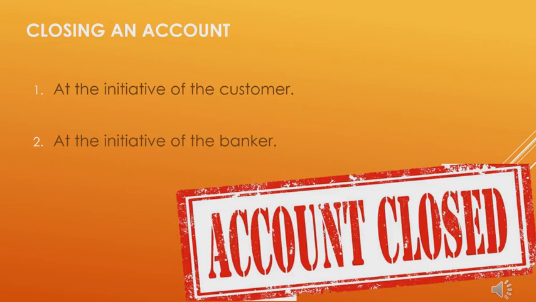To close the account of an undesirable customer, the banker must give notice in writing to the customer. Along with that, a banker should stop all payments from the customer's account in the following situations. First, when the banker receives notice of the customer's death or insanity or insolvency. Second, when the banker receives a garnishee order. And the third one is when the banker receives a notice from the customer that he has assigned his credit balance in the account to a third party. So in any of these situations, the banker should stop all the payments from the customer's account.